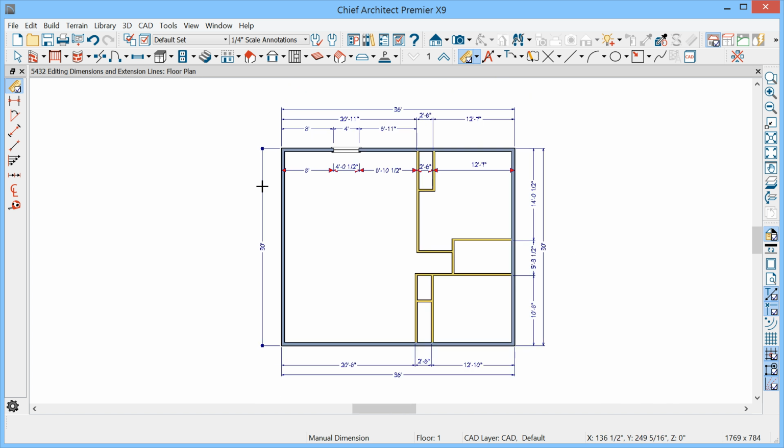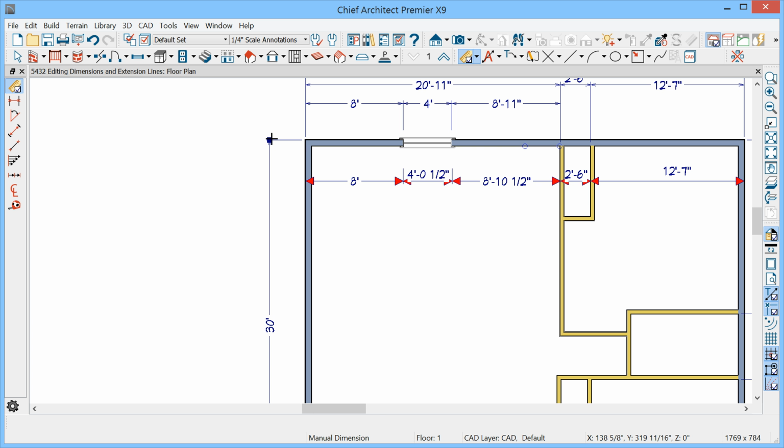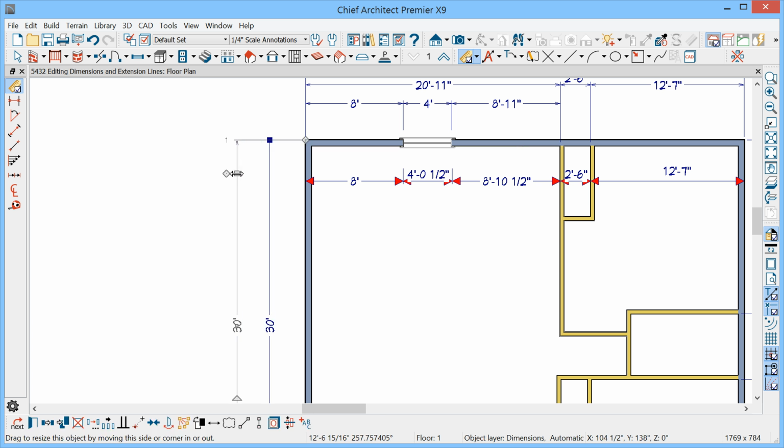And now let's regenerate our automatic dimensions. So when I click, all of the auto exterior dimensions will recalculate and make any necessary changes based on changes in defaults or other objects added. But notice we still have the square blue arrow style here. It hasn't updated. So let's select and move this out.